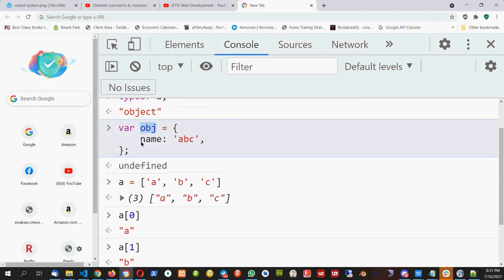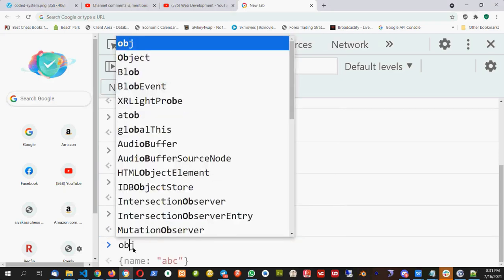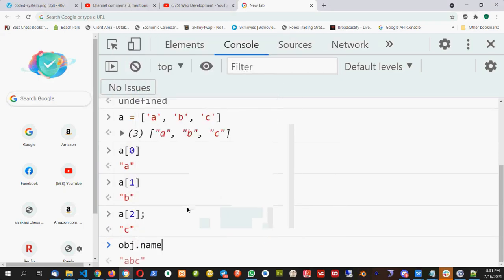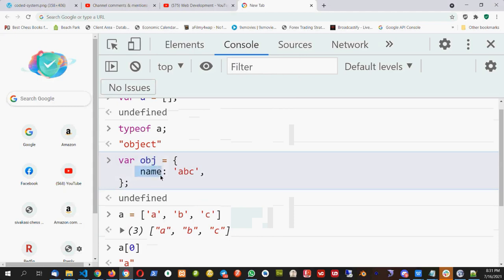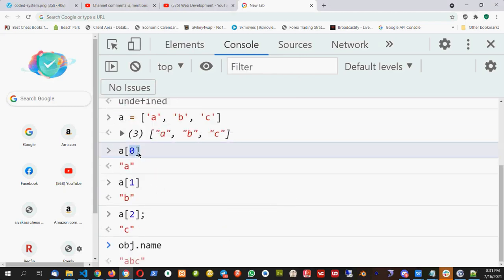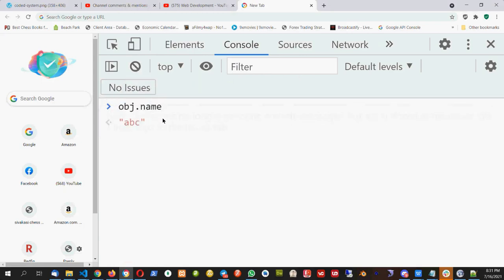Whereas in an object, I can access with the key. If I want to access the name, I will say obj.name. So we are accessing with the key. But here, keys are numeric, and they increase 1 by 1. It will start with 0, 1, 2, 3, and go on. Okay, so that is the array. We do arrays like this.